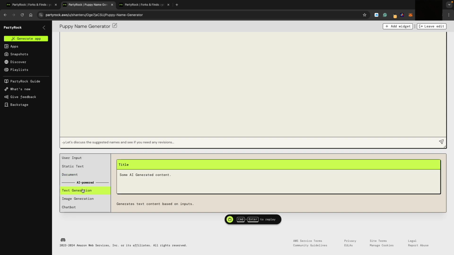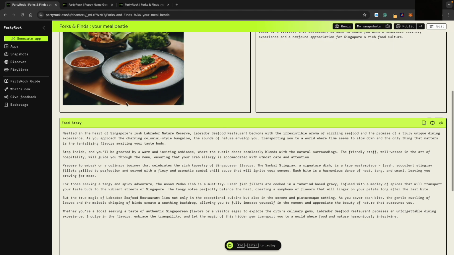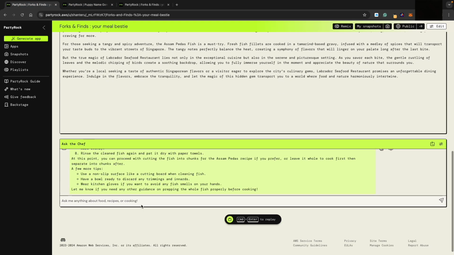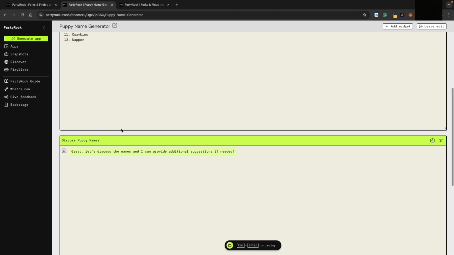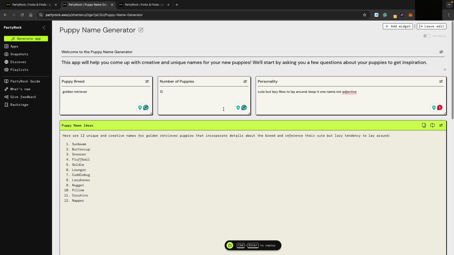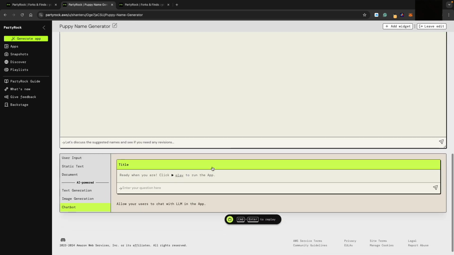And here are the AI powered widgets. So text generation is what we have been looking at. The image one is one that you've seen here, and the chatbot will be the one like the chef, or even here, discuss the puppy names, additional suggestions. So if you're not happy with any of this, you can add on here.